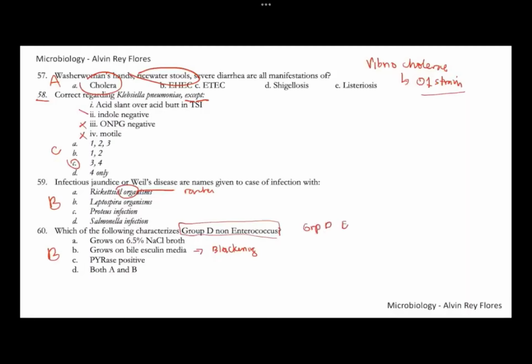For the group D enterococcus and the group D non-enterococcus, if you do your bile esculin media, growth on bile esculin agar, or BEA, both group D enterococcus and non-enterococcus would grow. You have that blackening. 6.5% sodium chloride, so that's enterococcus. It would grow in 6.5%, but not the non-enterococcus. PYR test, group D enterococcus would be positive, while the non-enterococcus would be negative. Okay, number 60, this is letter D.